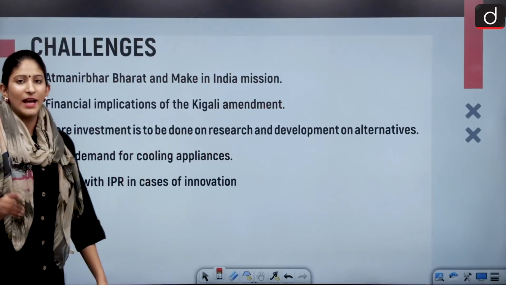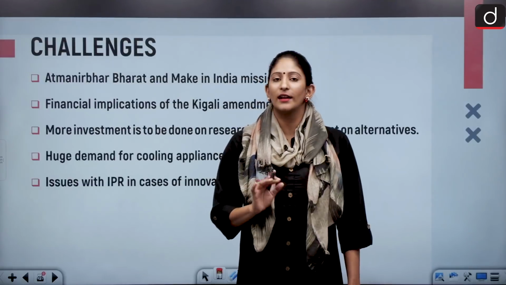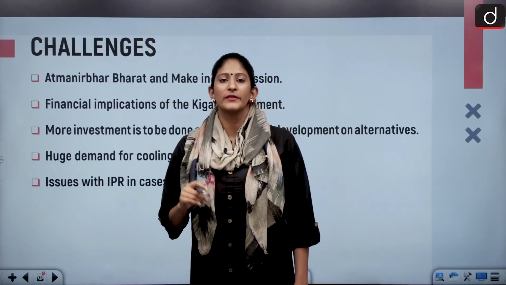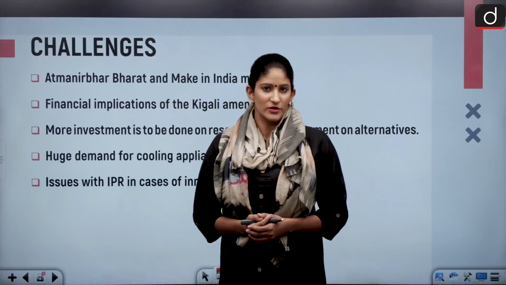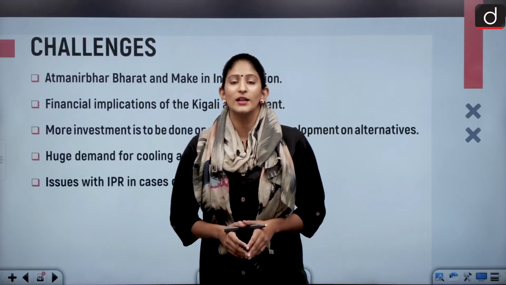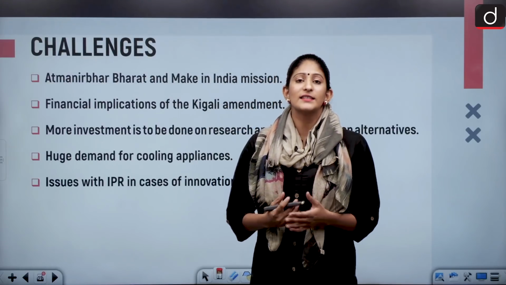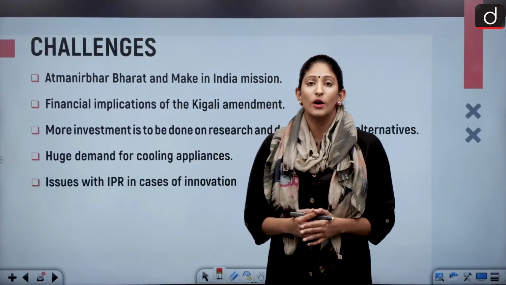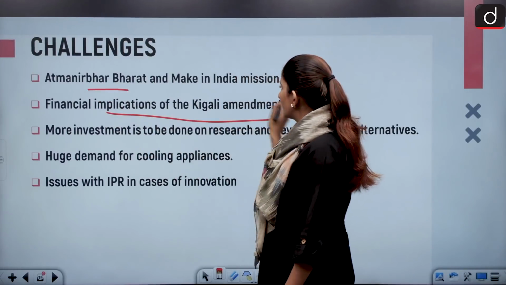Now there are certain challenges to the signing and ratifying of the Kigali Amendment for India. First, because India wants to become an Atmanirbhar Bharat and we also have the Make in India mission. So what will happen to them if we do not have proper innovation? And as I told you, hydrofluorocarbons are extensively used in many industries. What will happen to the manufacture of those in the short period of time? First challenge is that. Second, financial implications of the Kigali Amendment.